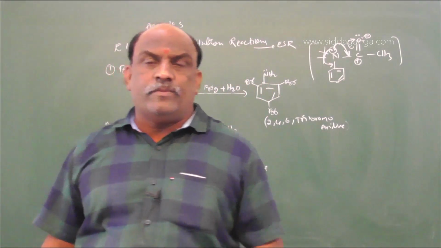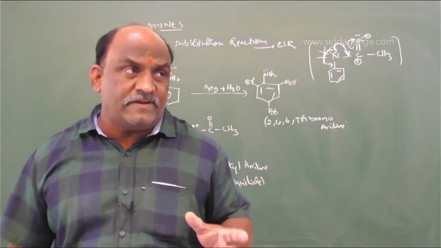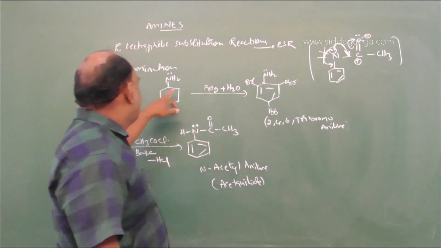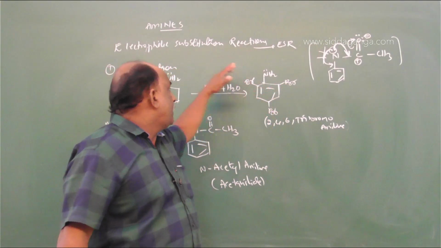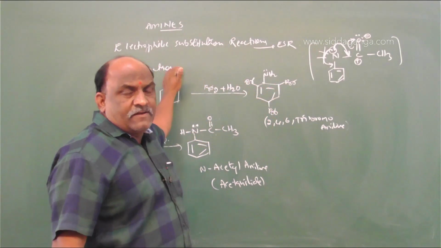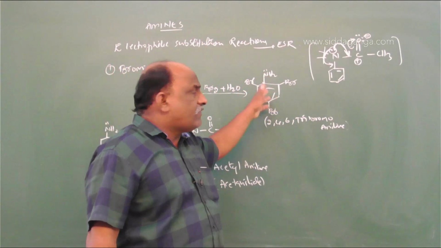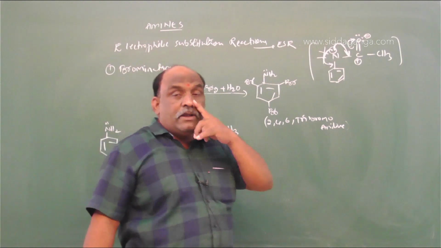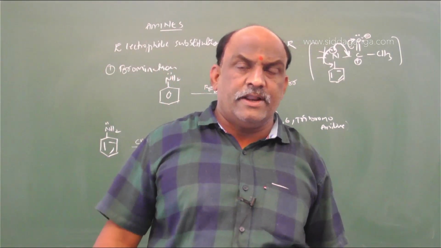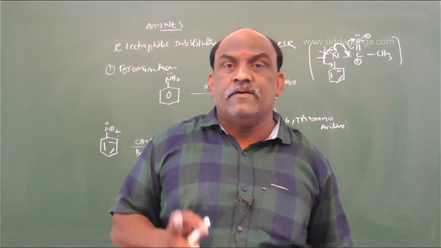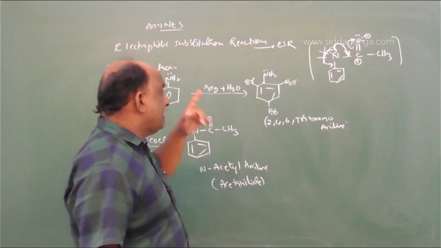This is called protecting the lone pair. If you do not protect the lone pair, you will get tri-substituted product at the 2, 4, 6 positions. If you protect the lone pair of electrons, because it is mesomeric, away from the benzene ring, then only we will get the mono-substituted halogen derivative of aniline. So remember this point, it is very important.